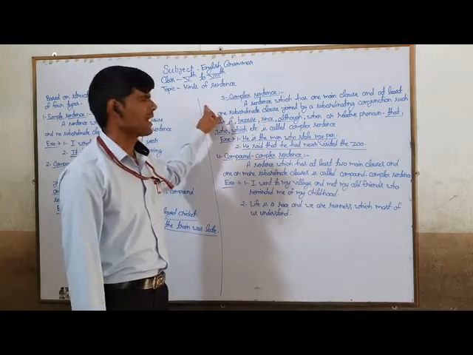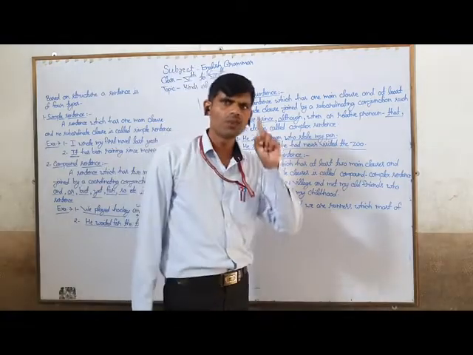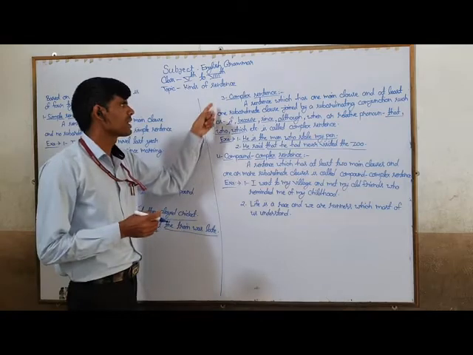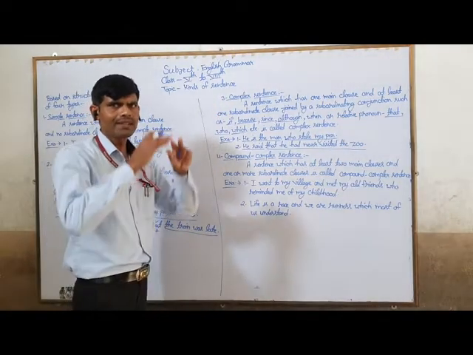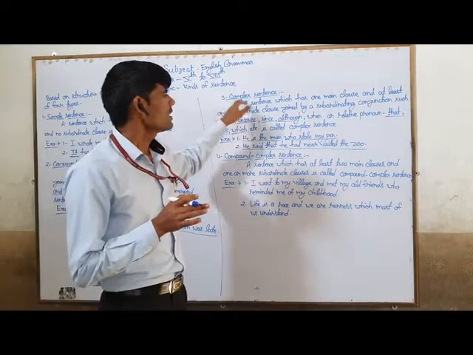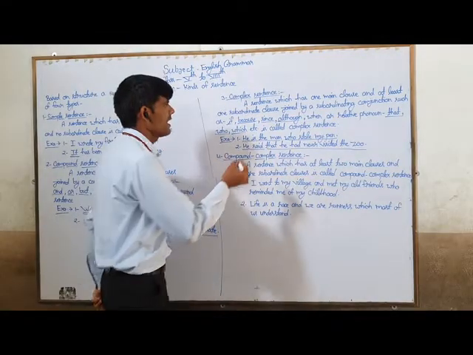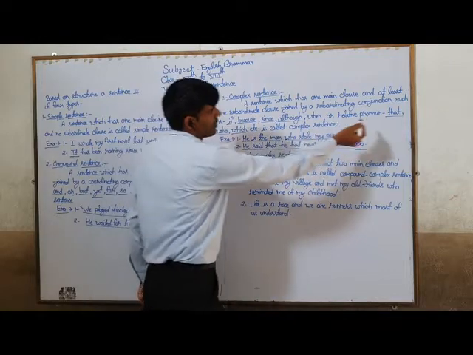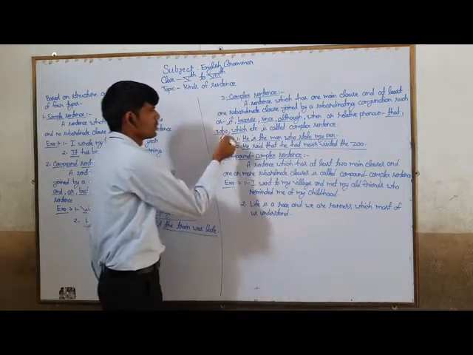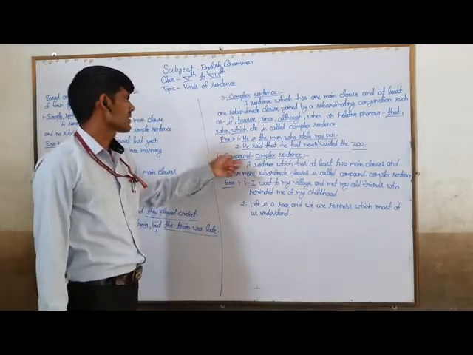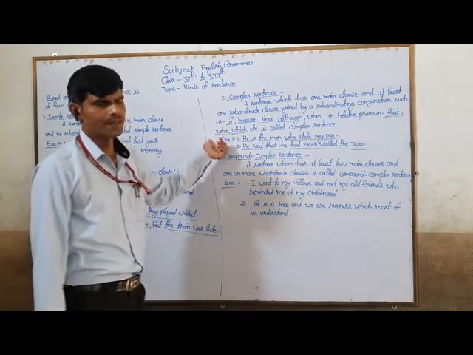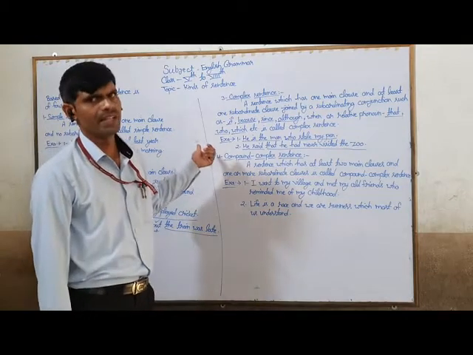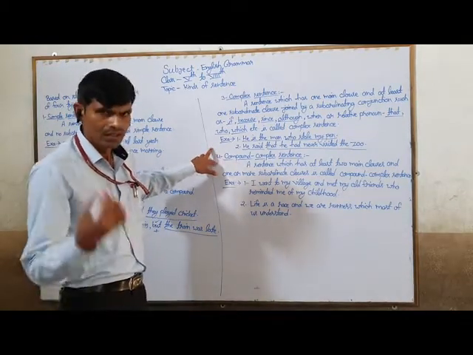So we can say that a sentence which has one main clause and at least one subordinate clause is counted as a complex sentence, and they are joined together by subordinating conjunctions such as if, because, since, although, when, or relative pronouns that, who, which, etc. And these are the examples related to this topic. And you have to see another kind of sentence based on its structure.